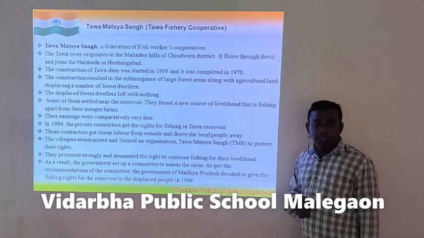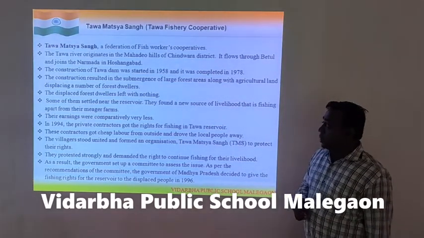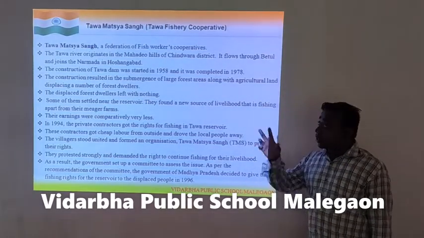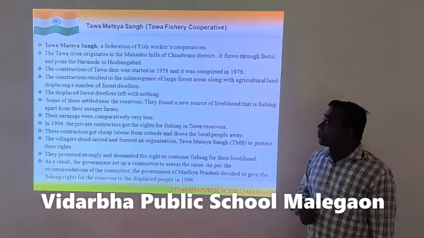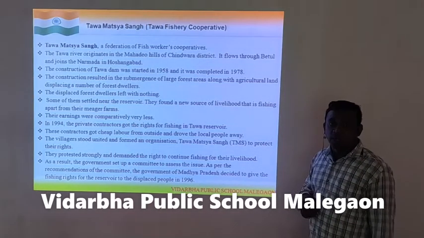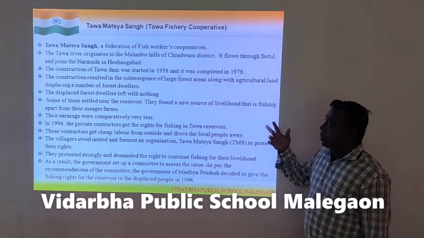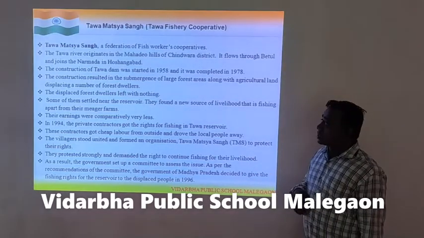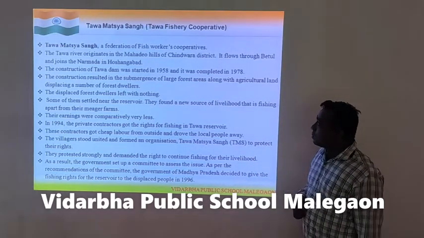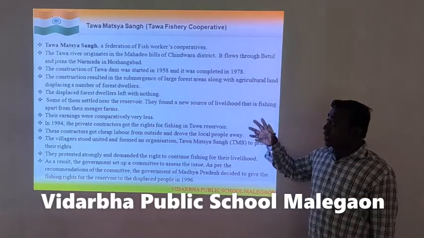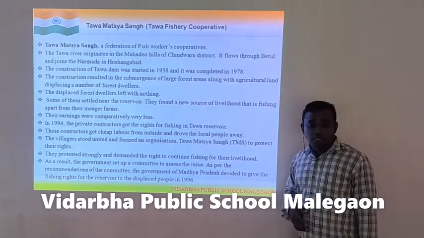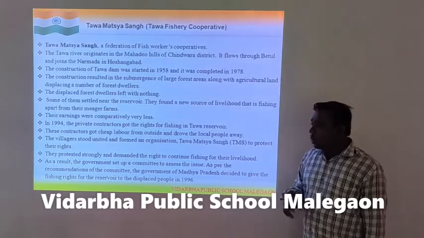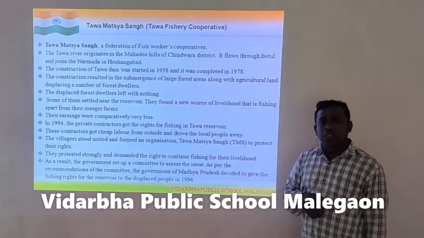So next our case is Tawa Matsasam. Now this is the case of the Tawa Reservoir. Tawa is the name of a river that originates from the Mahadev Hills of Chindwara. From Betul, it flows to the Narmada in Hoshangabad. The dam's construction started in 1958 and was completed in 1970. Due to the construction of this dam, lots of citizens were displaced, lots of people lost their livelihood. So, most of the people migrated to the cities.